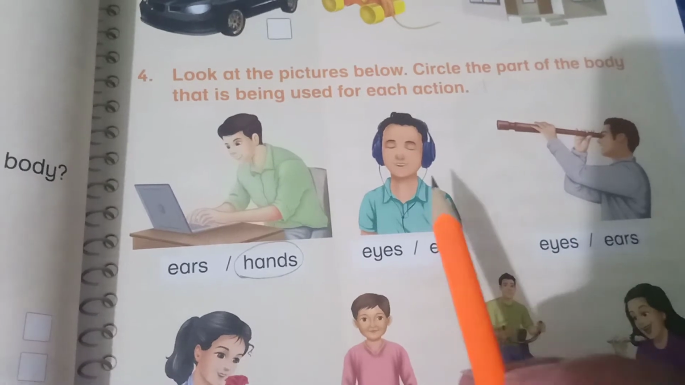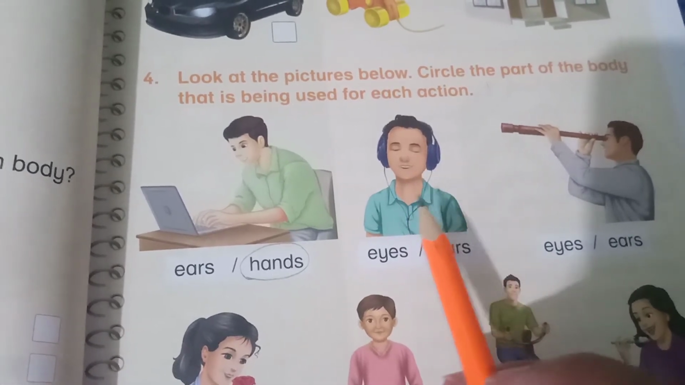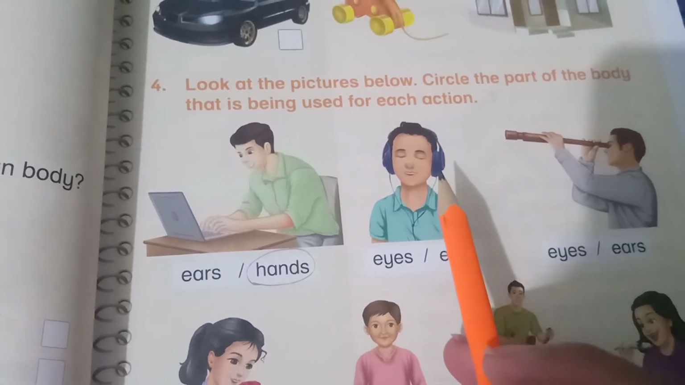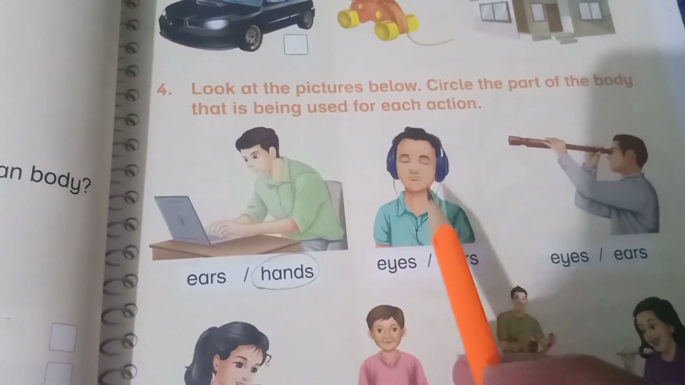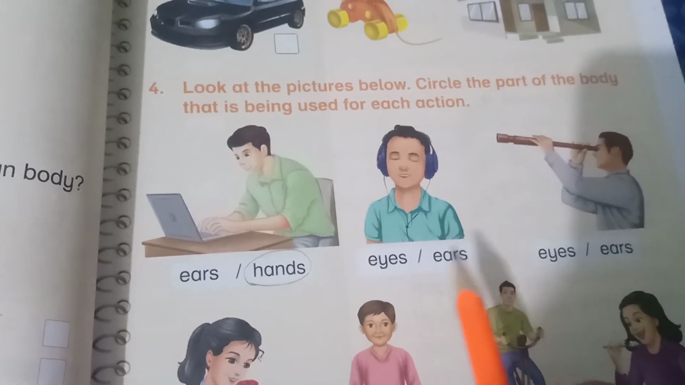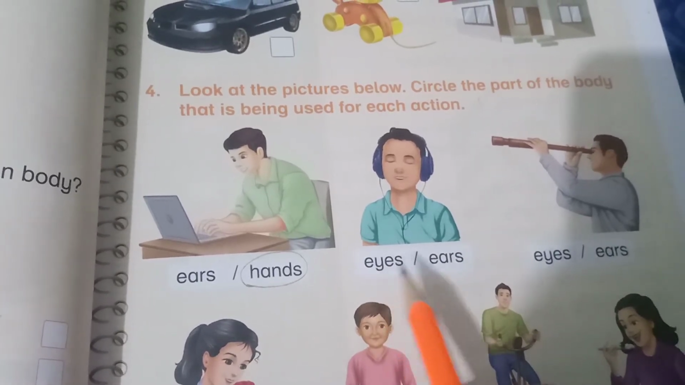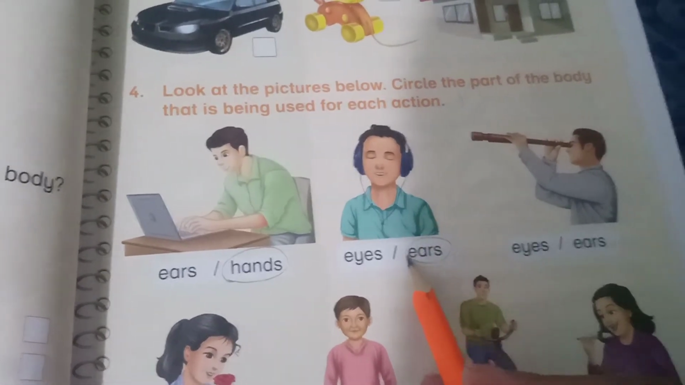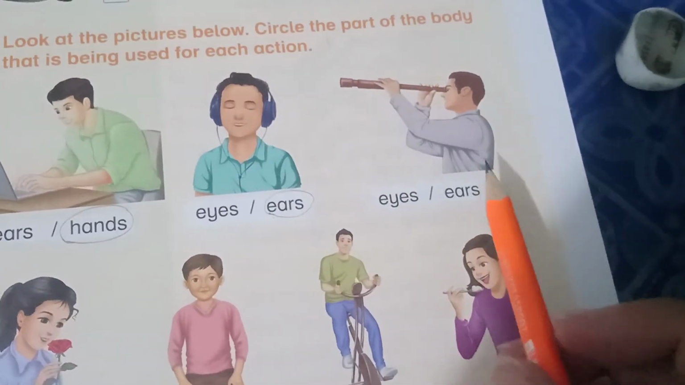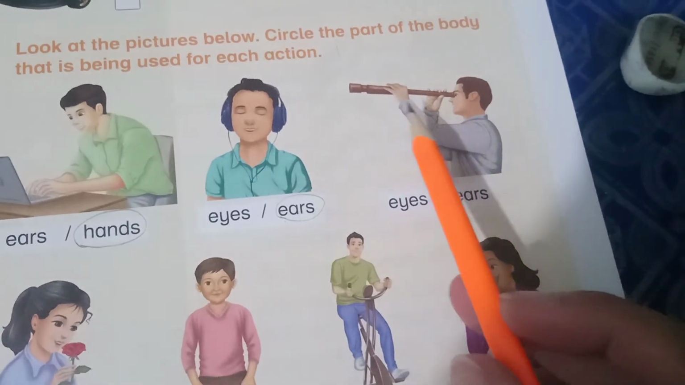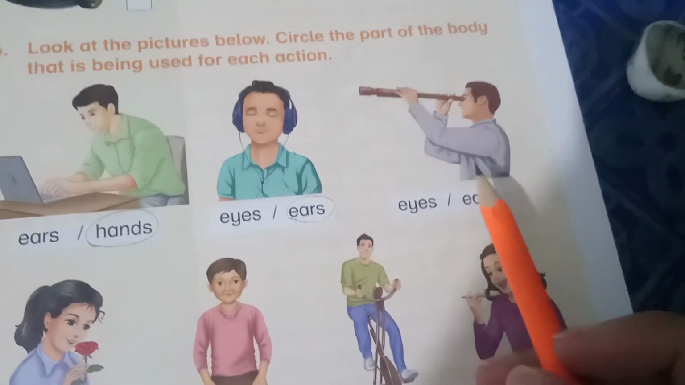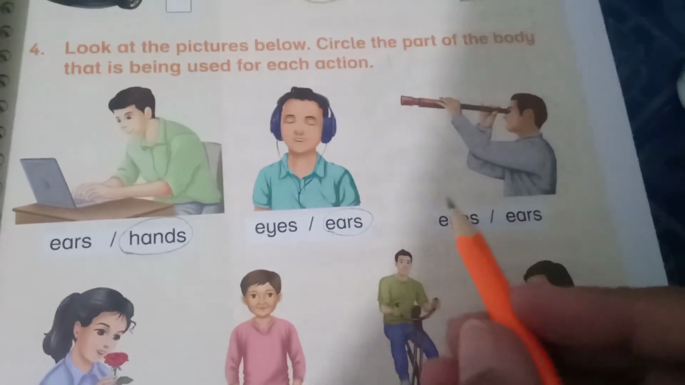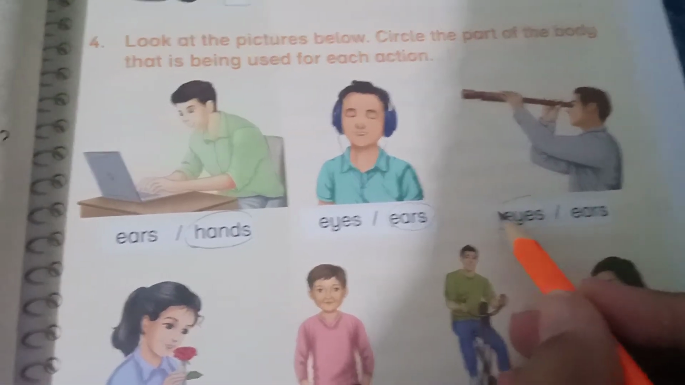In the next picture, the boy is listening to music with his eyes or ears. He is listening to something, he has a headphone on his ears. So tell me, is he listening with his eyes or ears? Yes, he is listening with his ears. Now the third person is looking with a telescope. So is he seeing with his eyes or ears? Yes, we see things with our eyes, so we will circle eyes.